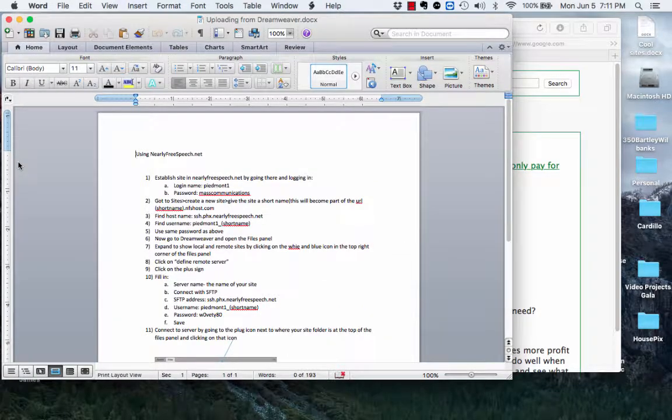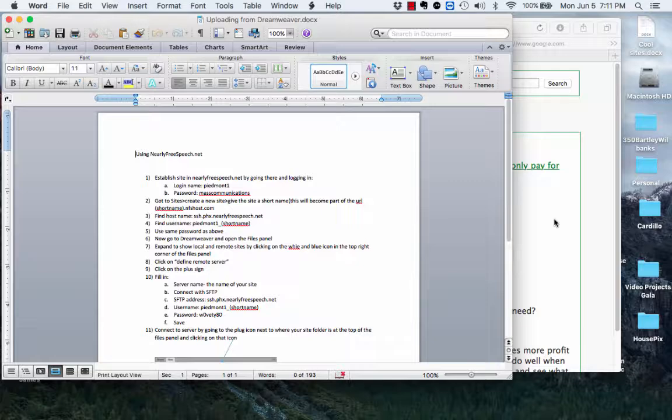So now probably the most complicated part of your website is uploading it to the net. And we use a resource called Nearlyfreespeech.net. And here are the directions, okay? So I'm going to walk you through it, and we are going to put my site up on the web, and then you're going to do it, and then you're going to send me the link, okay? That's your midterm.